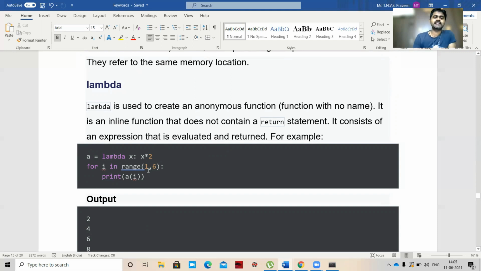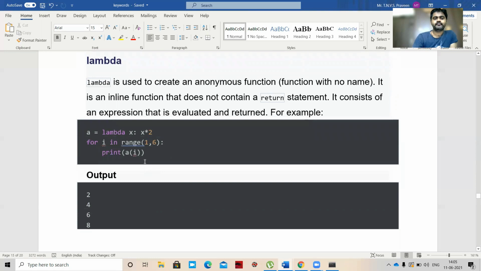So 1 to 6 in the sense it starts from 1 and 6 is excluded, up to 5 is included. So 1, 2, 3, 4, 5. So 1 into 2, 2. 2 into 2, 4. 3 into 2, 6. 4 into 2, 8. Okay. So print a of i.